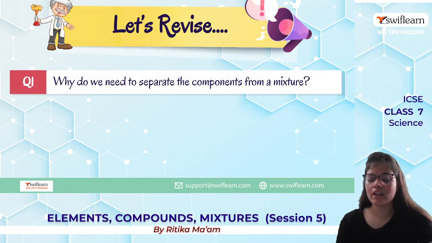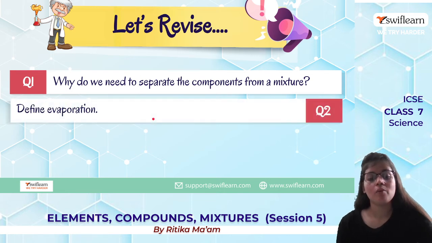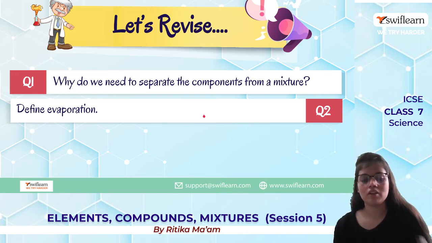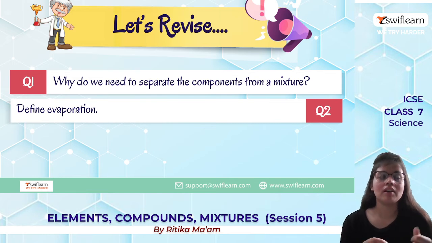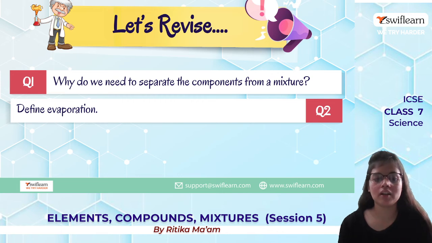Okay, so let us revise whatever we have studied till now. Why do we need to separate components from a mixture? To get the pure substance for using it further. Define evaporation. Evaporation is when there is a mixture and on heating it we get the soluble particles, we get the solute.